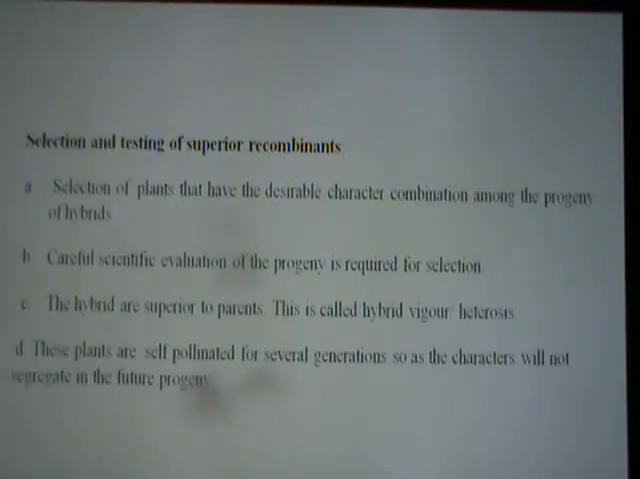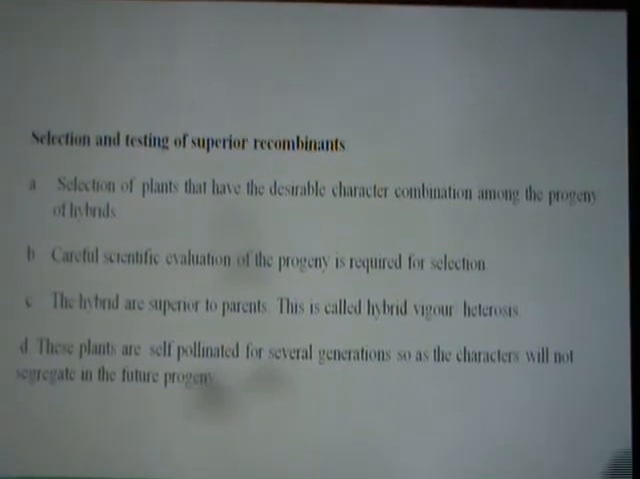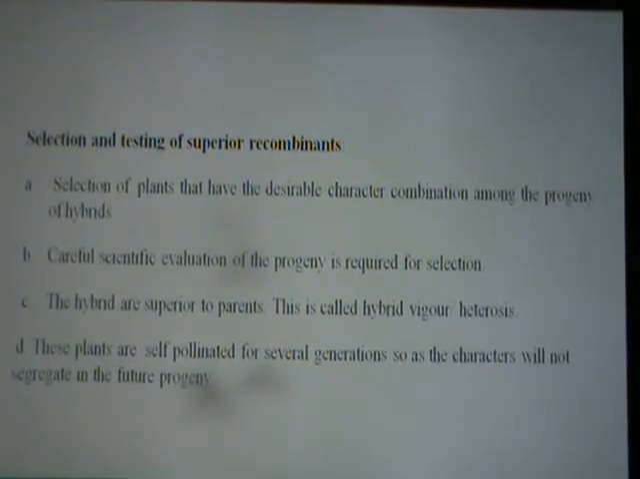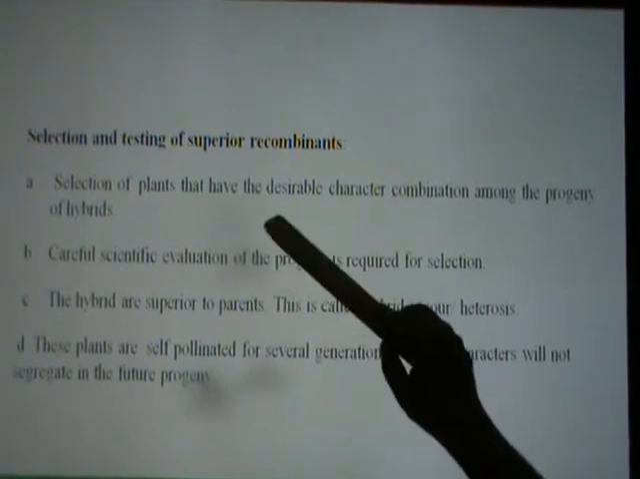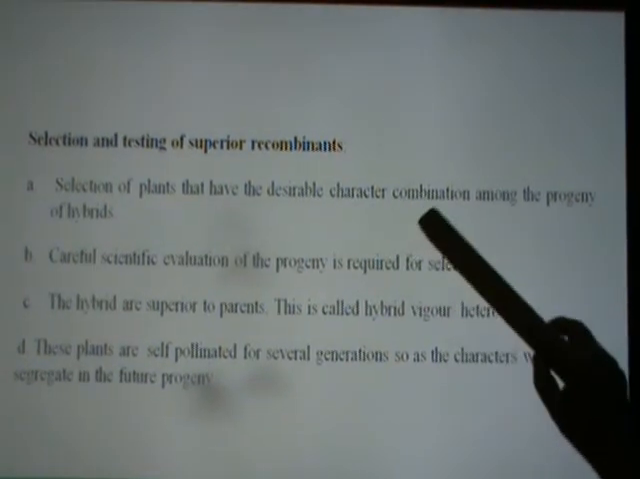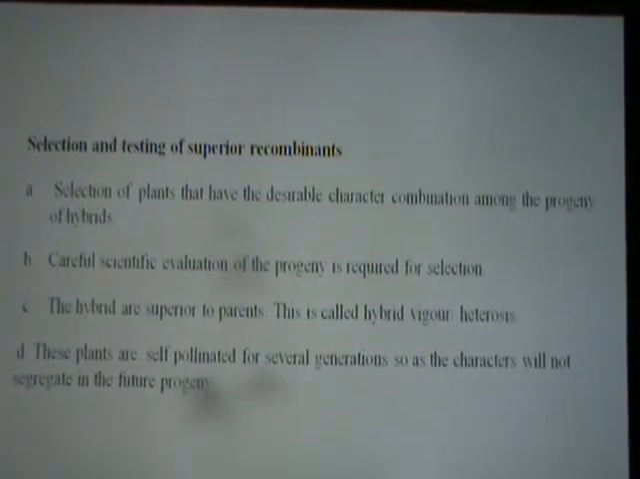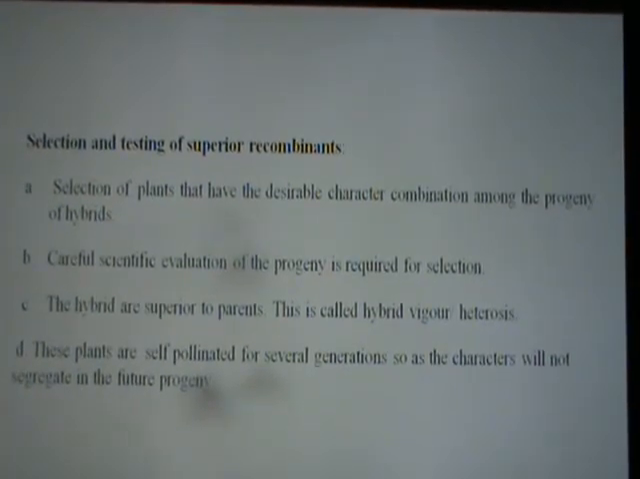So it prevents self-pollination. The fourth step in plant breeding is nothing but selection and testing of the superior recombinants. So what do you mean by recombinants? That means the hybrid plant, which has superior quality. It has qualities better than their parents. So those plants are selected that have desirable characters, combination among the progeny of hybrids. So many plants grow, and from that, the plants are selected to be grown in the crop on a large scale.